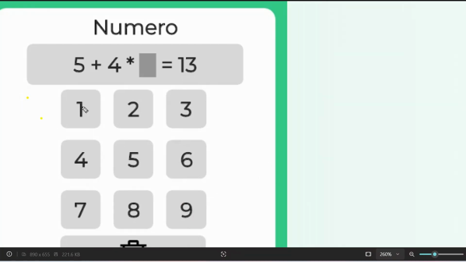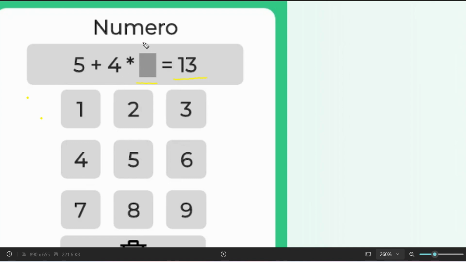In this type of problem there will be one equation, and you have to fill one number in the blank so that the answer matches. In this case, 5 plus 4 into what is equal to 13?